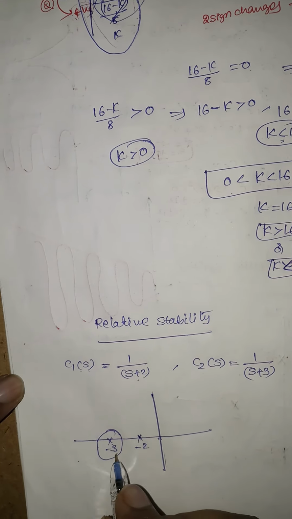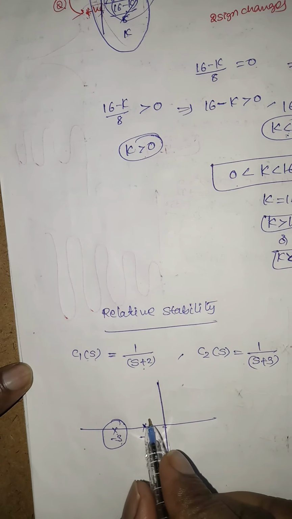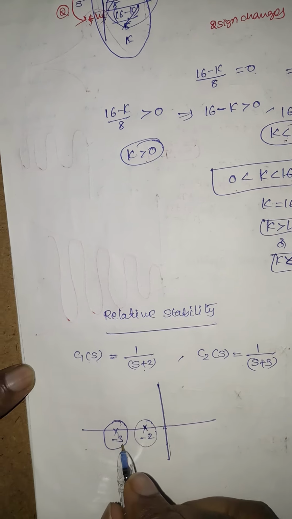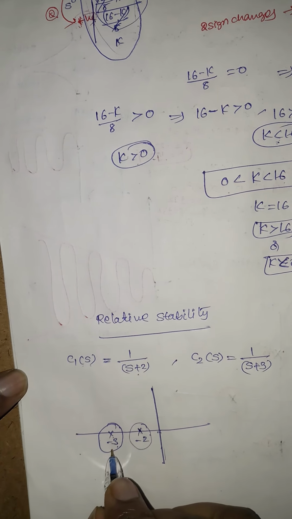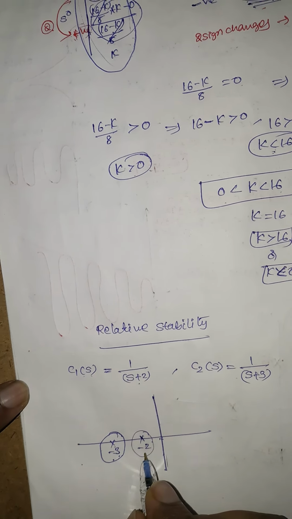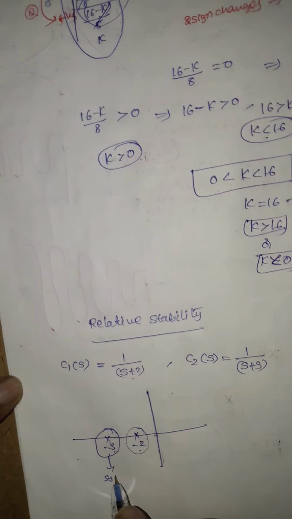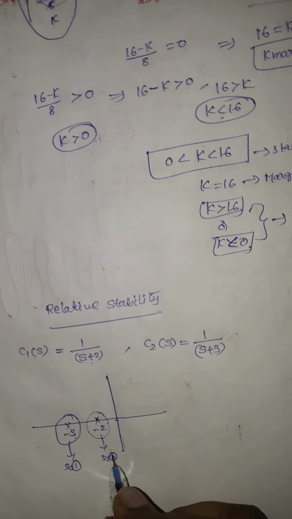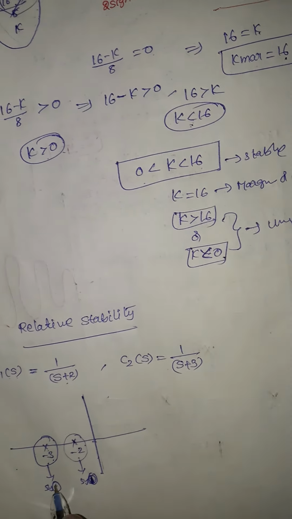And minus 2 is nearer to the imaginary axis when compared to minus 3. So system 2 is more stable than system 1.